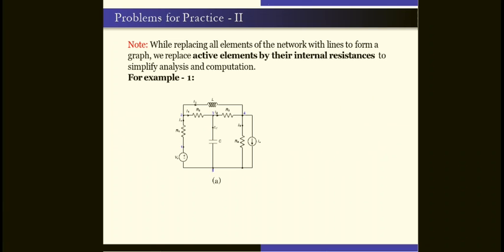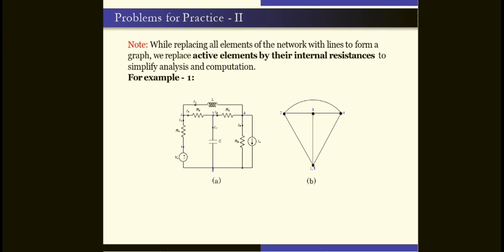We replace all elements of the network with lines to form a graph. We replace the active elements by their internal resistance to simplify analysis in the computation. This is the given example 1. From this you have to do whatever we practiced in the previous sessions, previous slides.